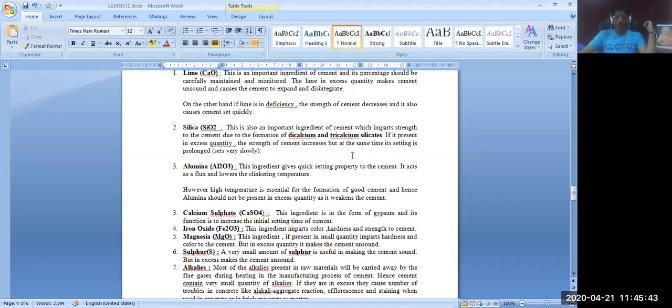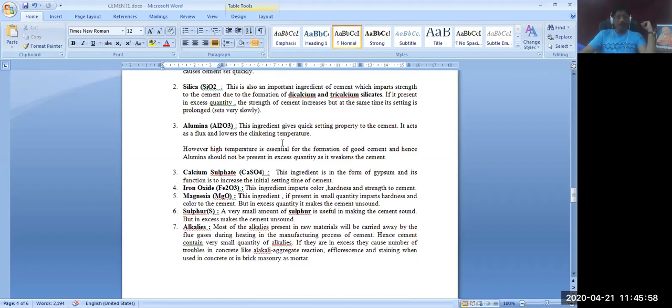So therefore, the strength of the cement increases by these dicalcium and tricalcium silicates. Also, they affect the setting time of the cement. We will see it later. Next ingredient is alumina. This ingredient gives the quick setting property to the cement.